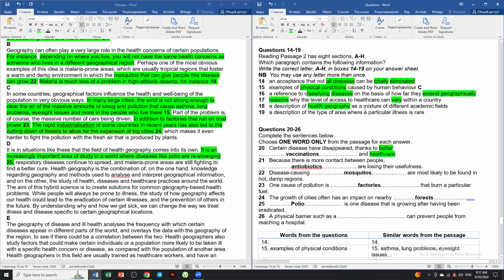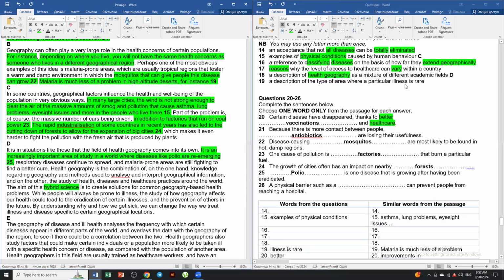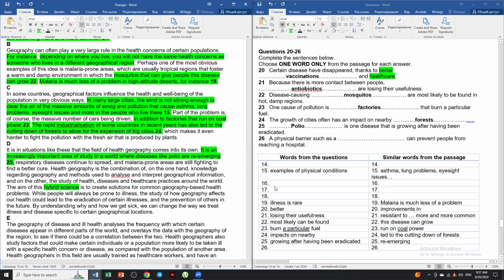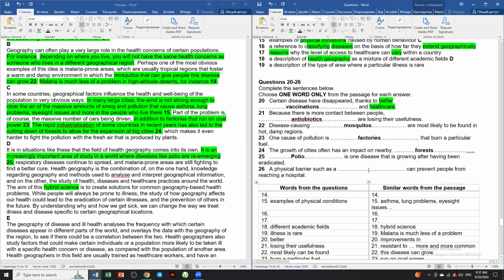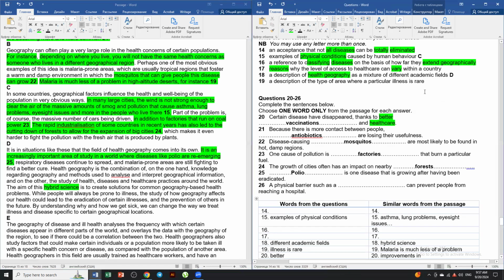Now, paragraph D. Health geography is a mixture of different academic fields. So I have D. A description of health geography, a mixture of different academic fields. The aim of the hybrid science. I just forgot to do that. Hybrid science is different academic fields. So what is the answer? So this is 18. Different academic fields, so it's hybrid science. So there we go. And we obviously did it. And do we have anything else?